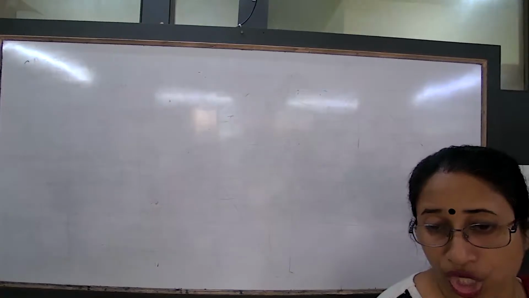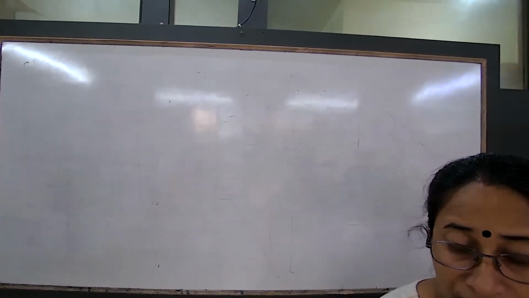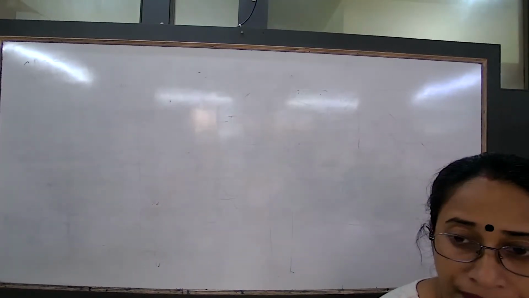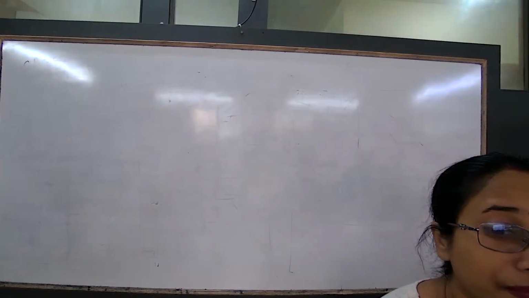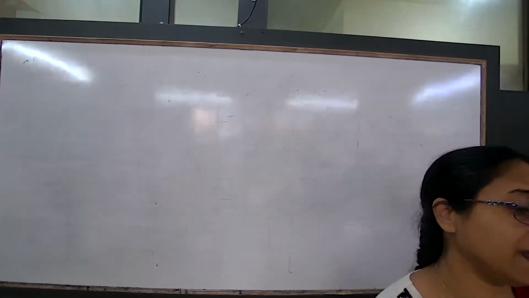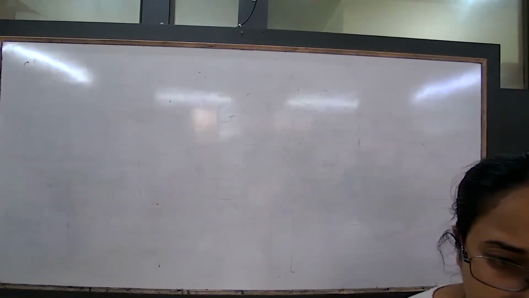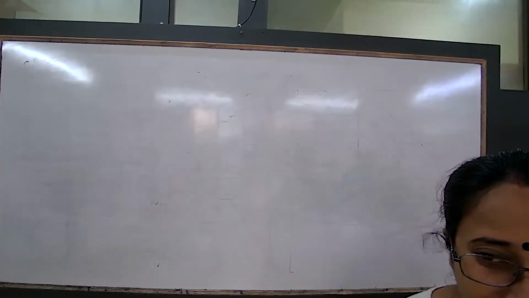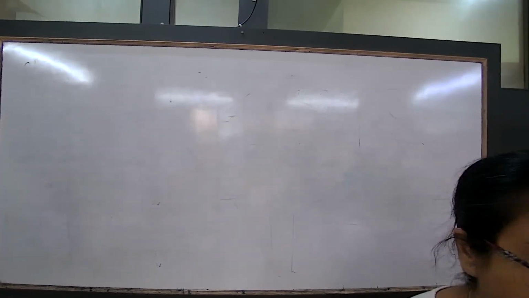What are variations we studied the other day? What are variations? I had repeated it the other day. How will you write it?